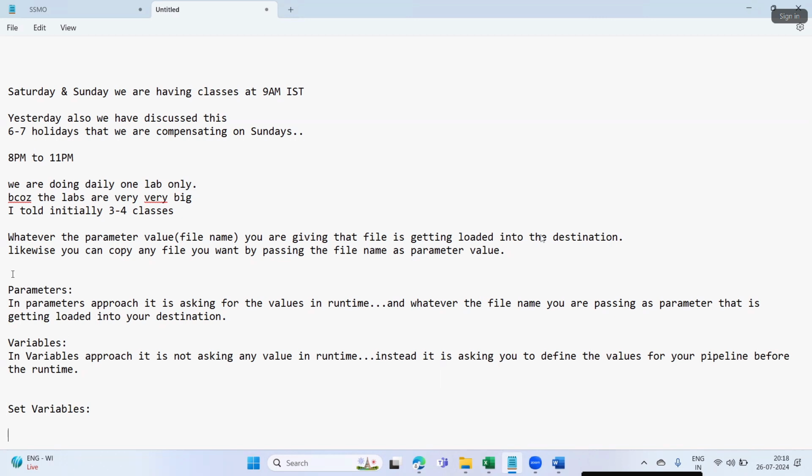What is this set variables? Set variables will override the value of the variables.